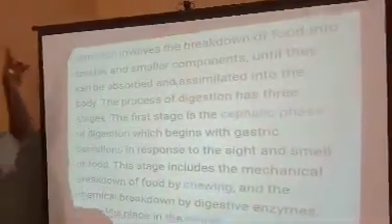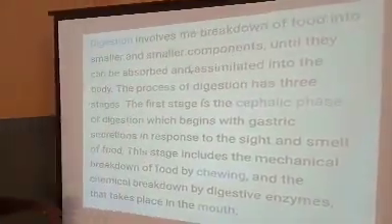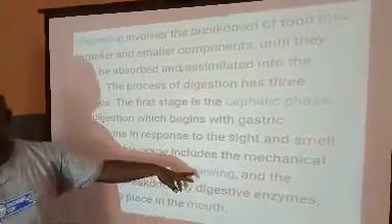So you look at it, smelling occurs first in what? In the brain. Now let's see. This stage includes the mechanical breakdown of food by chewing. Can you see? Mechanical, that's the word they use.